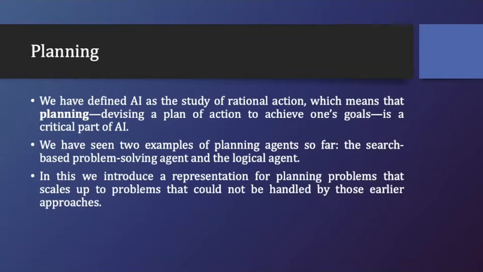So planning is nothing but a set of actions. Now, coming to the definition of it. We have defined AI as the study of rational agents. A rational agent means the agent which will achieve the goal with maximum profit and minimum cost.